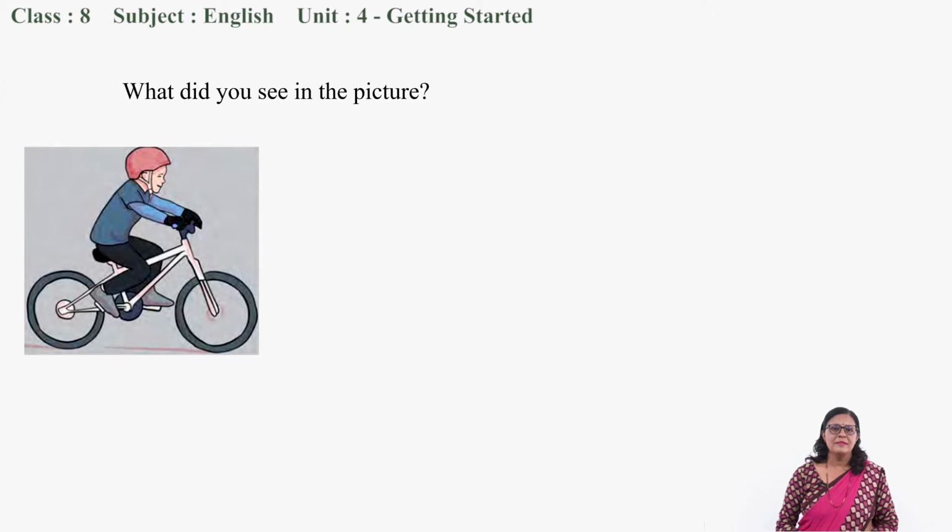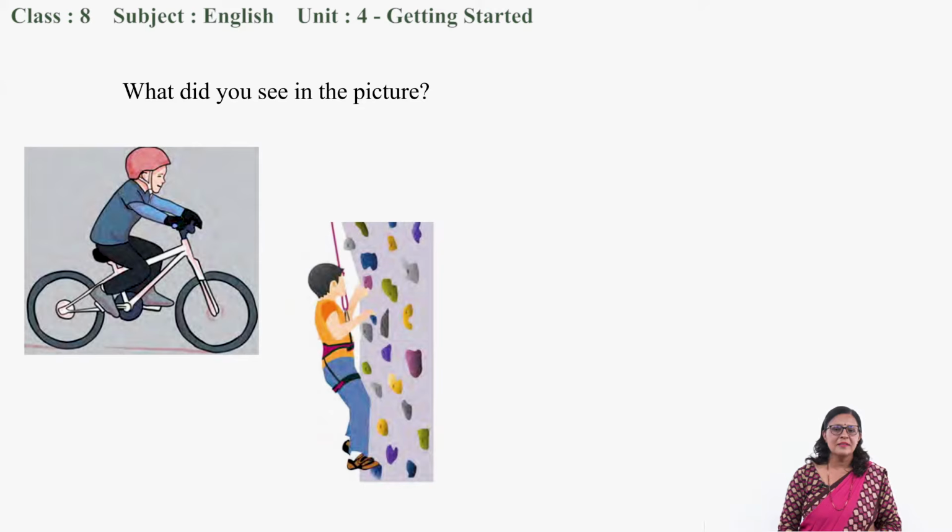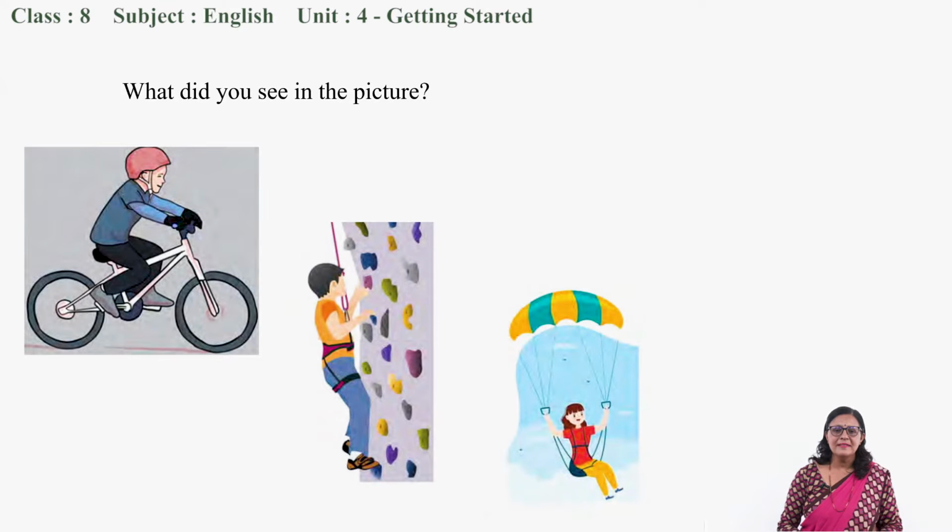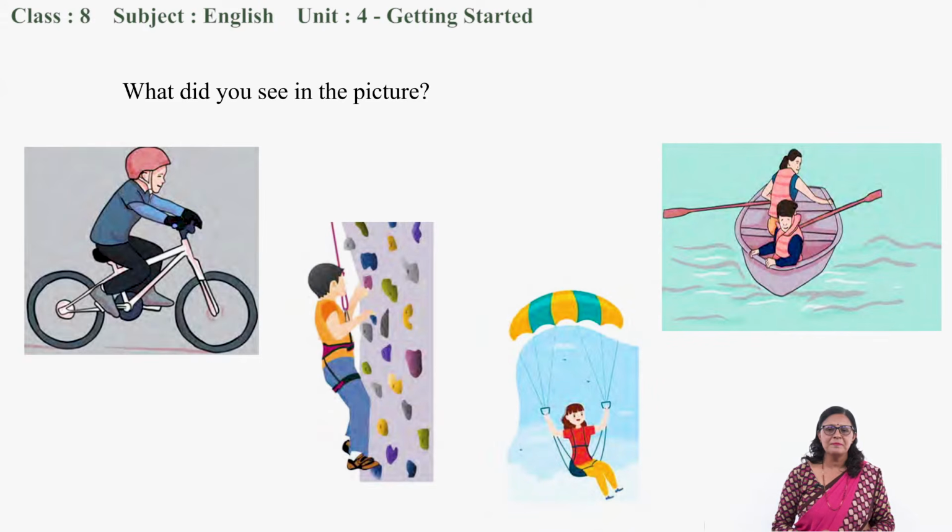Dear students, what did you see in the picture? Yes, you are right. You can see that a boy is cycling. Similarly, in the next picture, what did you see? Yes, the boy is practicing rock climbing. In the next picture, what did you see? Yes, a small girl is paragliding, right? Likewise, in this picture, what did you see? Yes, there are some people, they are boating. So, these are the personal experiences of these people.